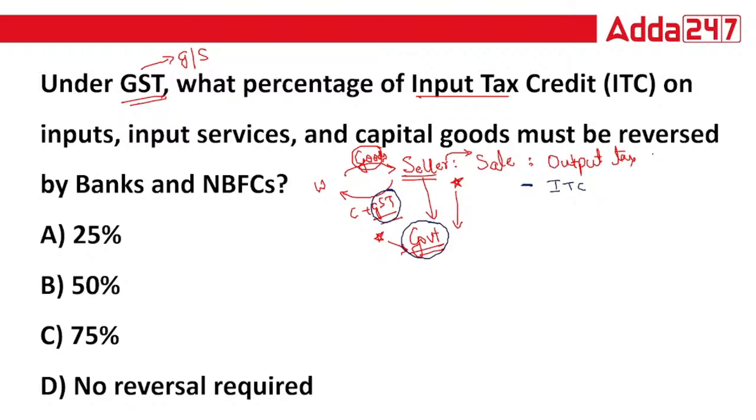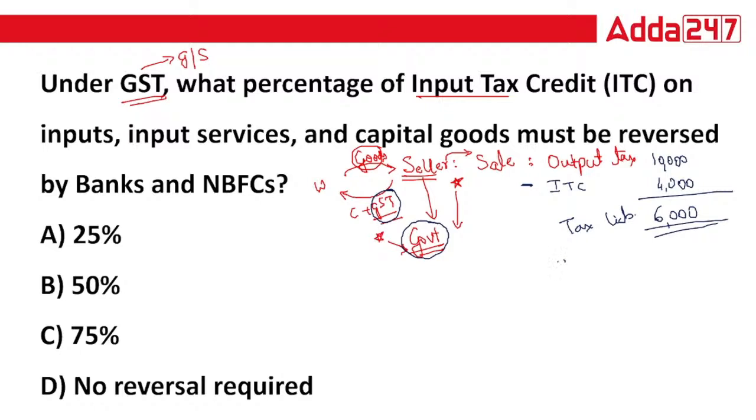Suppose output tax is around 10,000. Whatever you have sold to your customers, from that you have received 10,000 GST, and whatever tax you have already paid, suppose 4,000 already you have paid. So in this, your net liability is not 14,000. Your net liability is only 6,000. This is your tax liability. This is what ITC means.